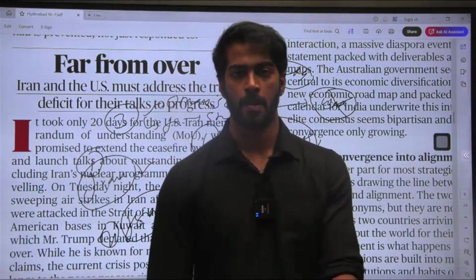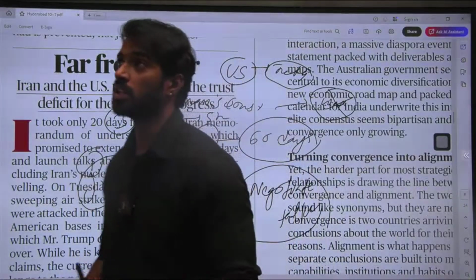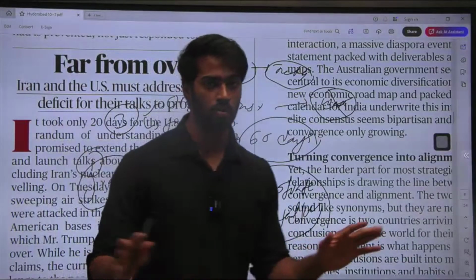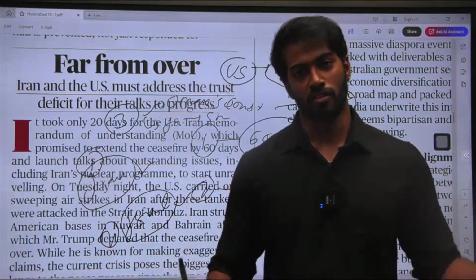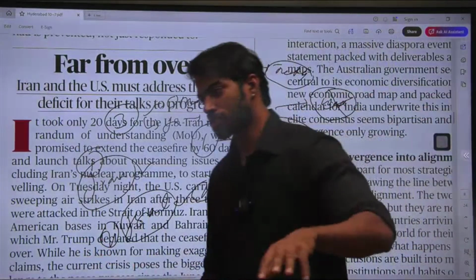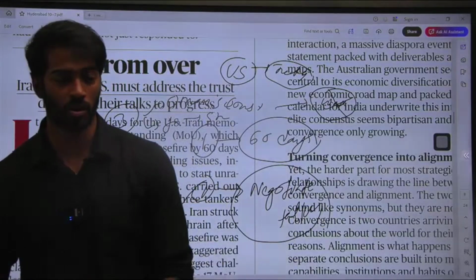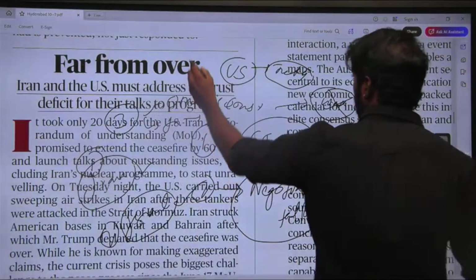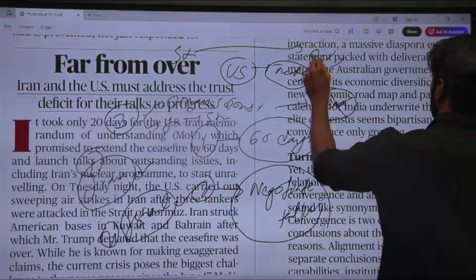Until and unless USA actually believes that we need to resolve a particular issue, it will not be resolved. As long as that happens, only war will exist. And whenever these kinds of wars happen, obviously who will get affected? Obviously India will get affected, because the Strait of Hormuz is a very important passage, and the majority of our oil imports come from there.